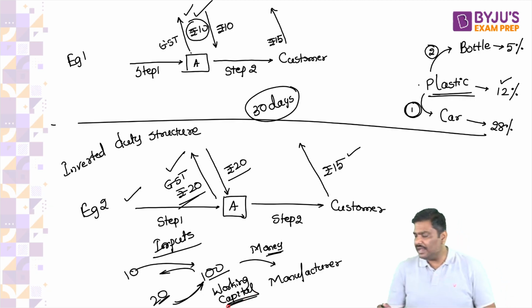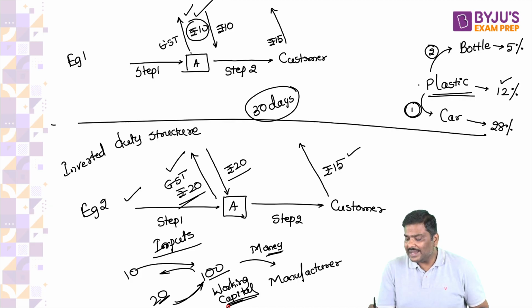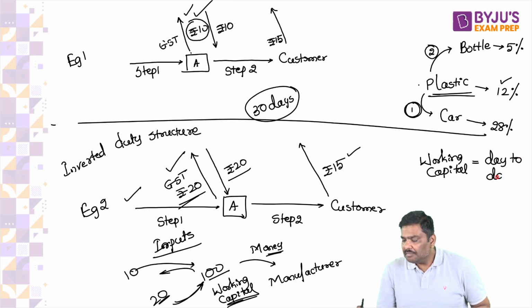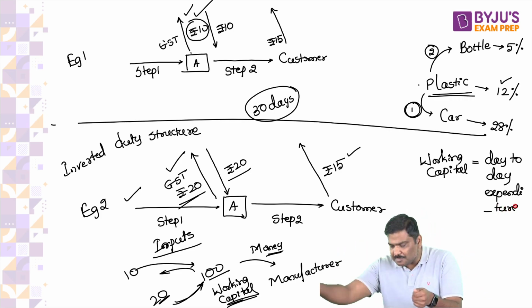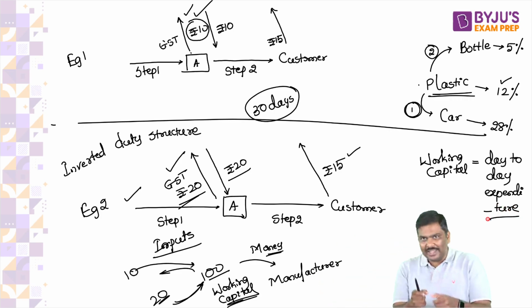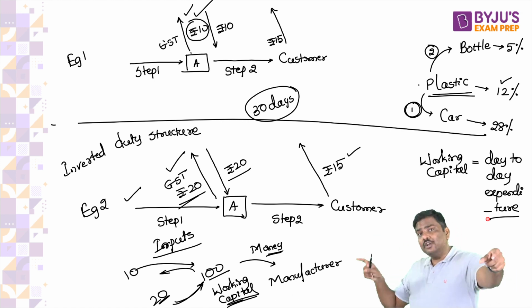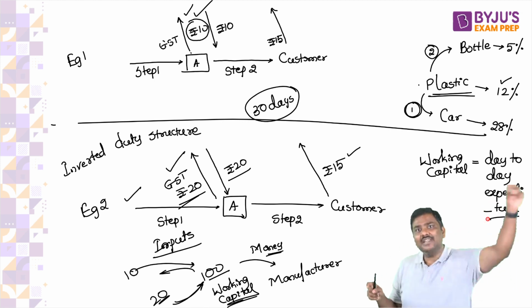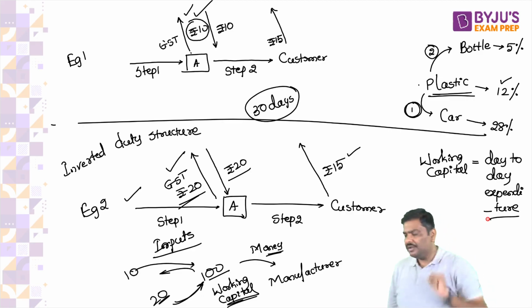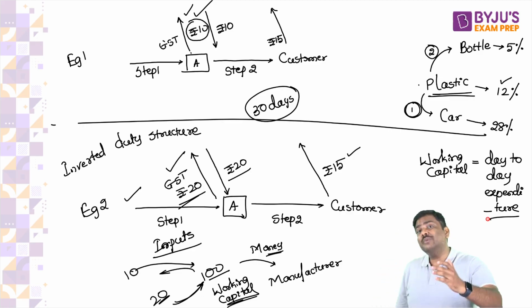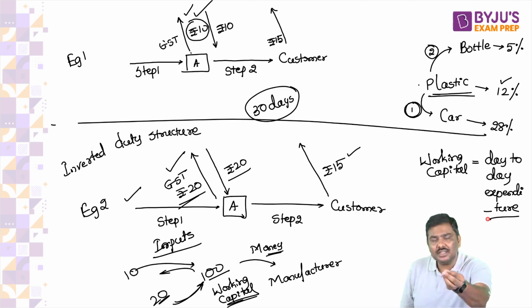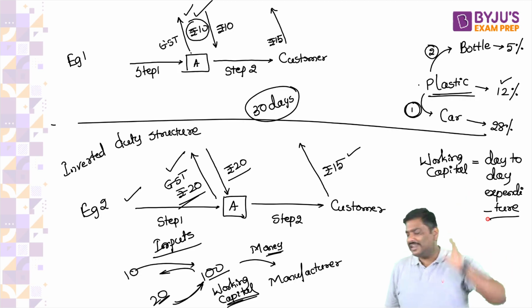Working capital simply means the money that will be used for taking care of day-to-day expenditure. Remember this. Money that will be used by the companies to take care of day-to-day expenditure. So if the government will keep 10 rupees compared to 20 rupees, a lesser amount is there with the government. For you, don't you think that is good? In the second example, the government will keep 20 rupees, which means you will face a shortage of working capital.